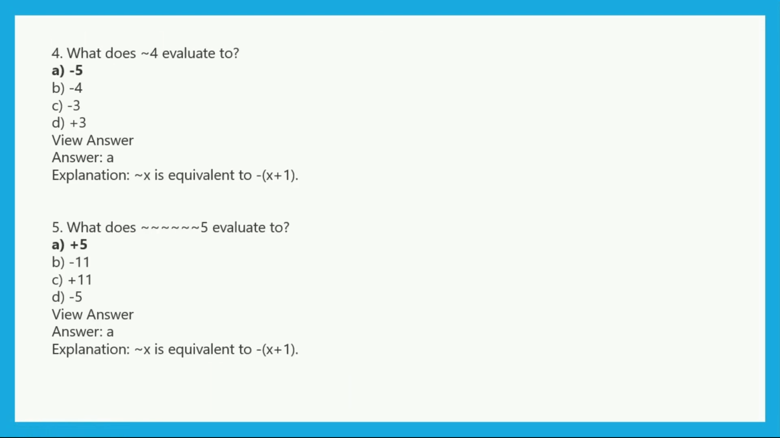Now what does this evaluate to? So it will give you the equivalent of minus of x plus 1. So minus of x plus 1, that is minus of 4 plus 1, that is 5, minus 5. Now what does this evaluate to? Similarly, x is equivalent to minus of x plus 1, so we will get the output plus 5.